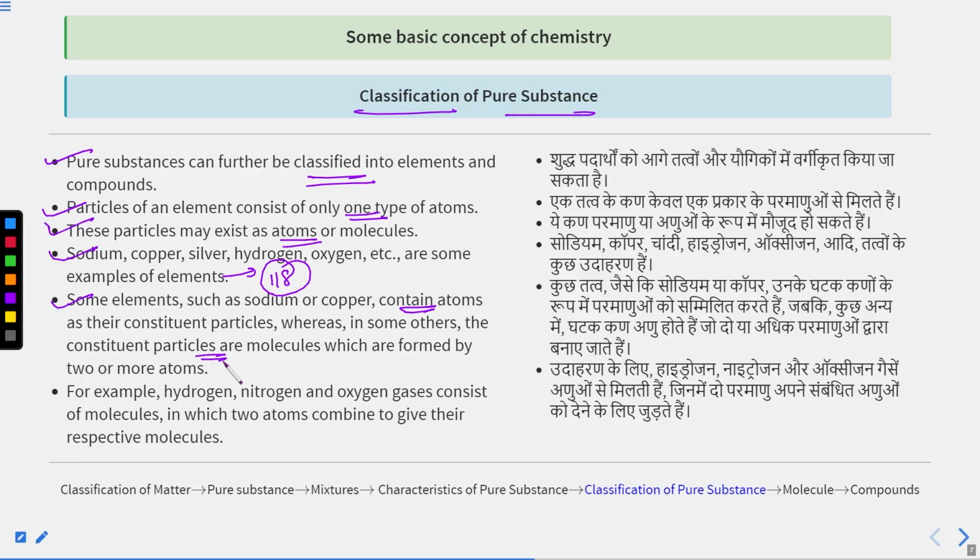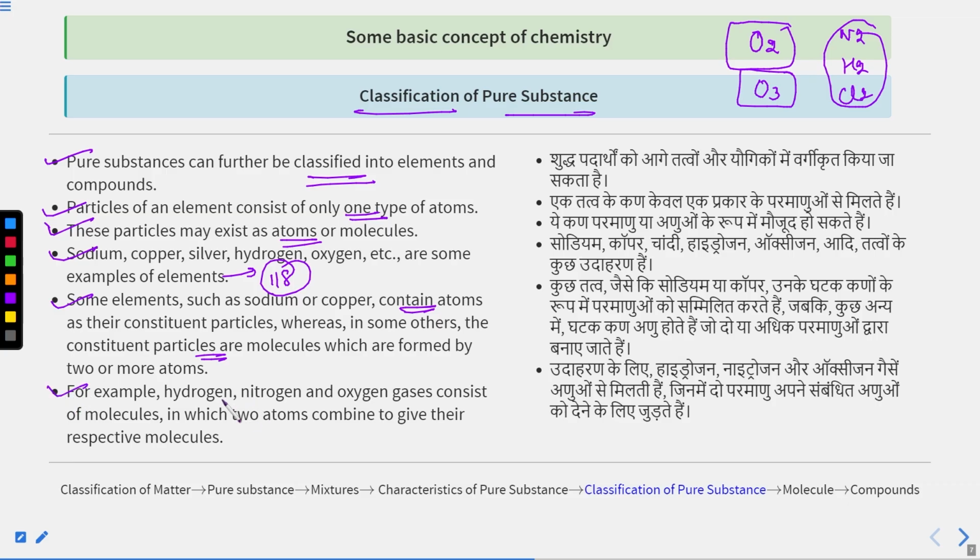Which are found by 2 or more atoms. For example, oxygen atom cannot exist individually, so it will combine and form an O2 molecule. In some others, the constituent particles are molecules which are formed by 2 or more atoms. It will be O3 as well. Similarly, N2, H2, Cl2, etc.